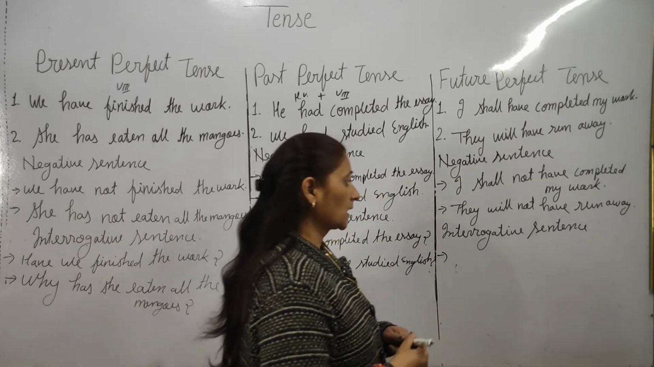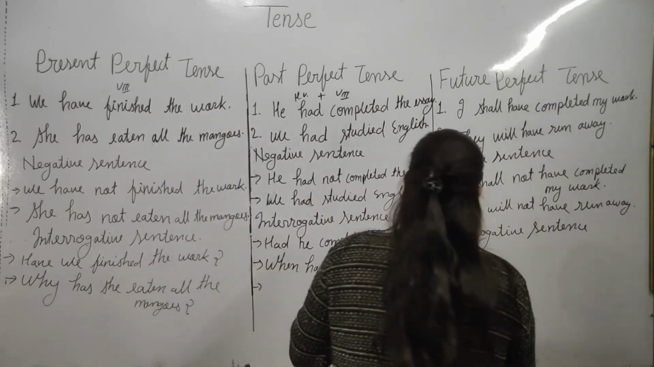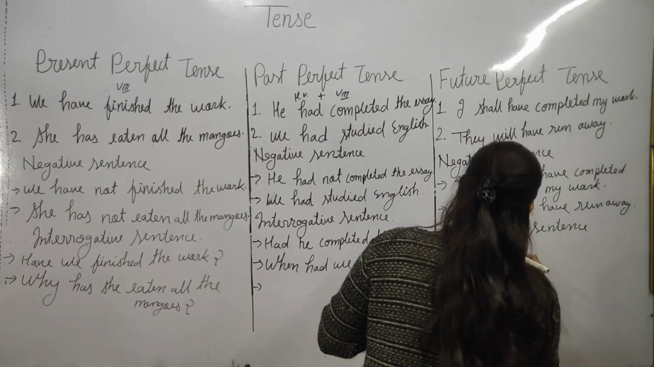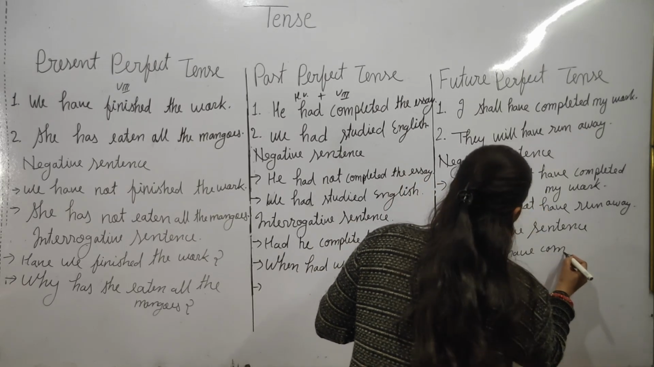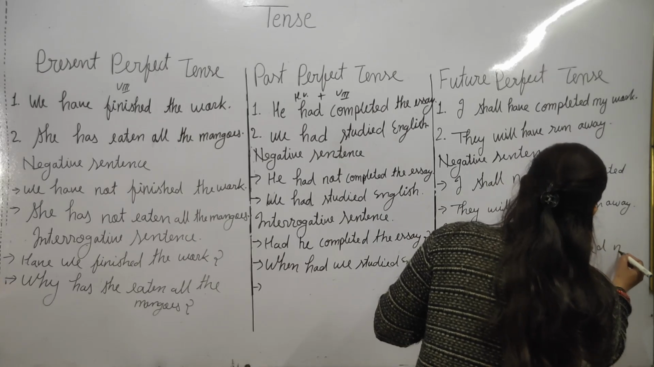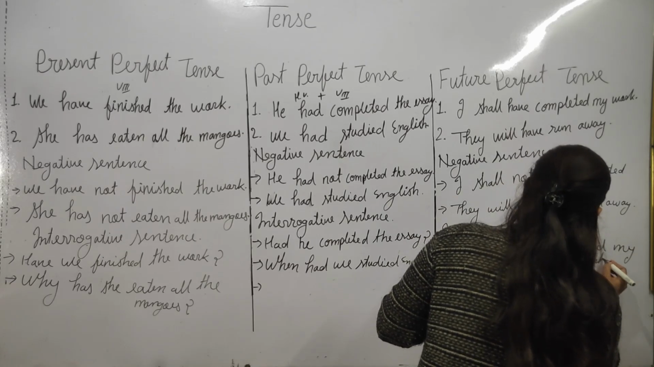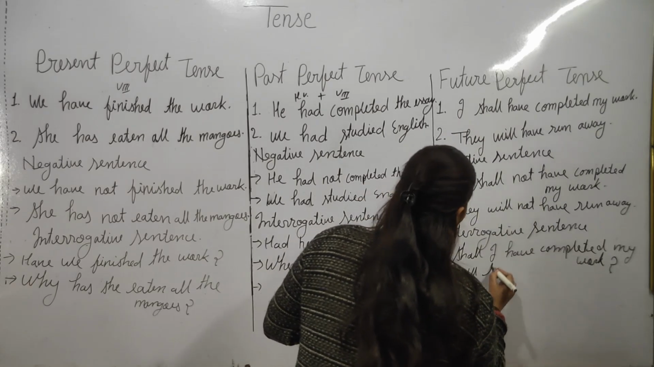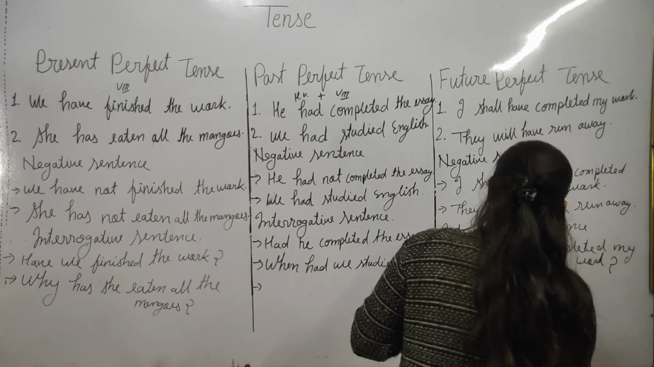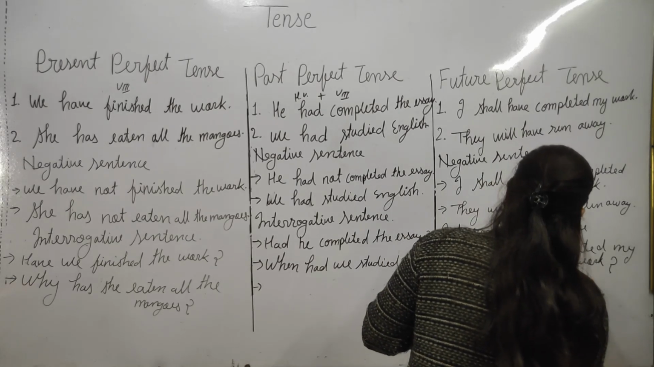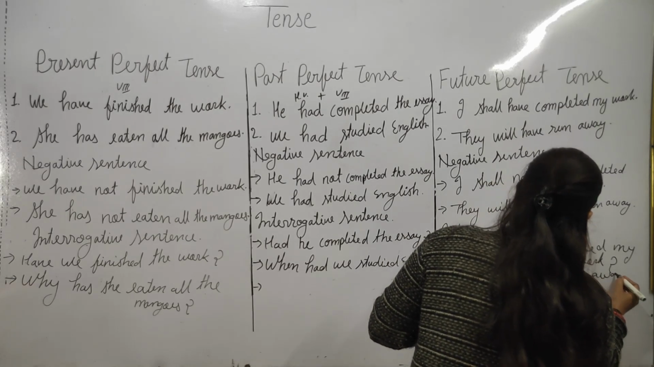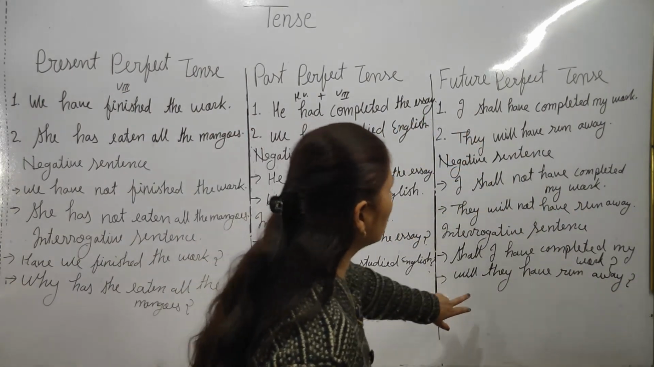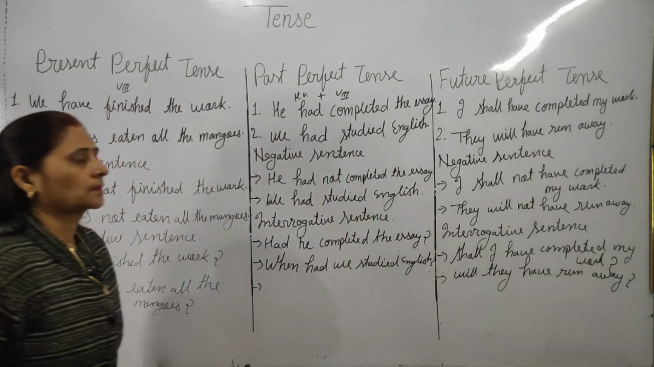Interrogative, as I already told you, shall, then subject: shall I have completed my work? Question mark. Second one, will they have run away? So I hope it would be clear. It would be clear. You all have future perfect tense.